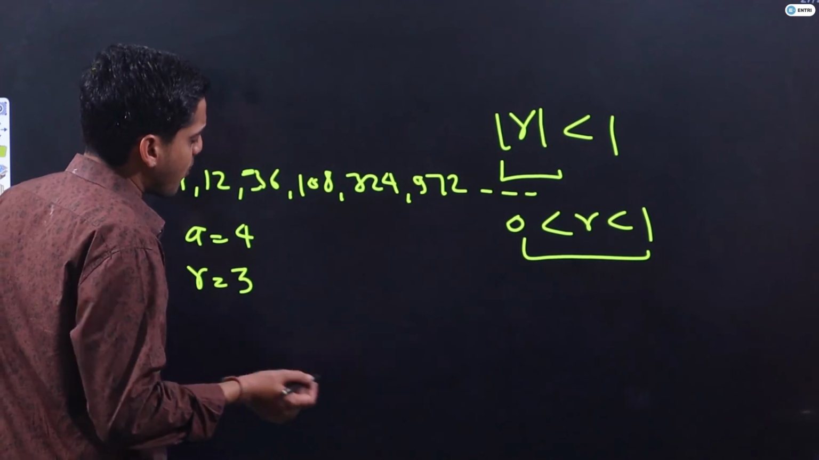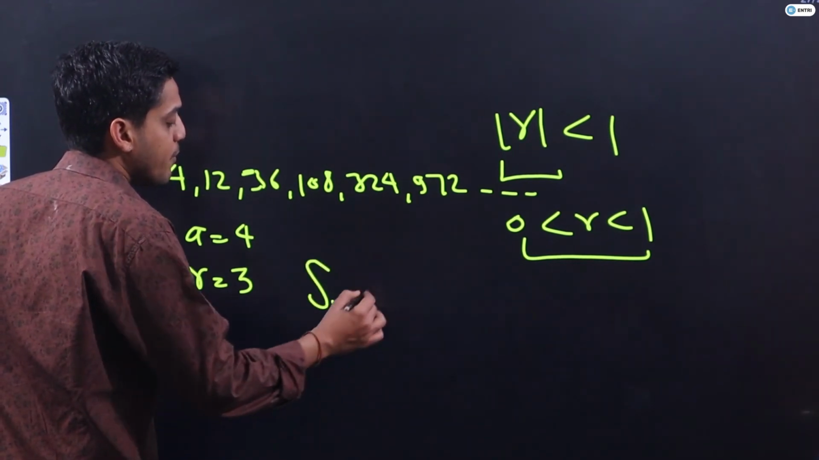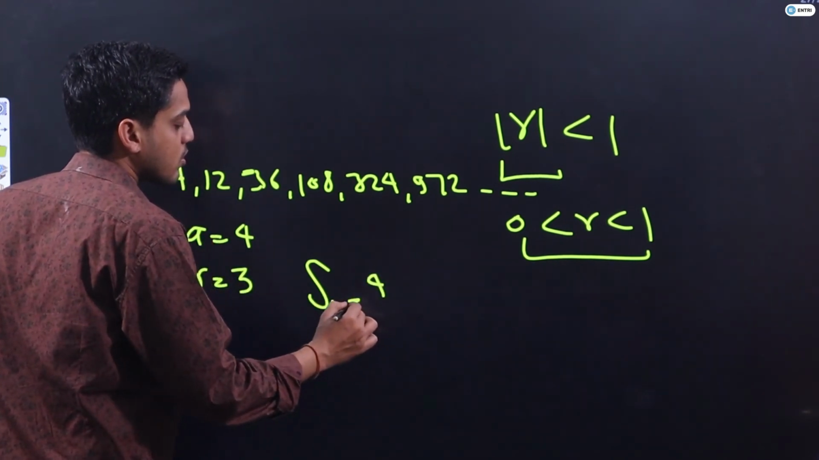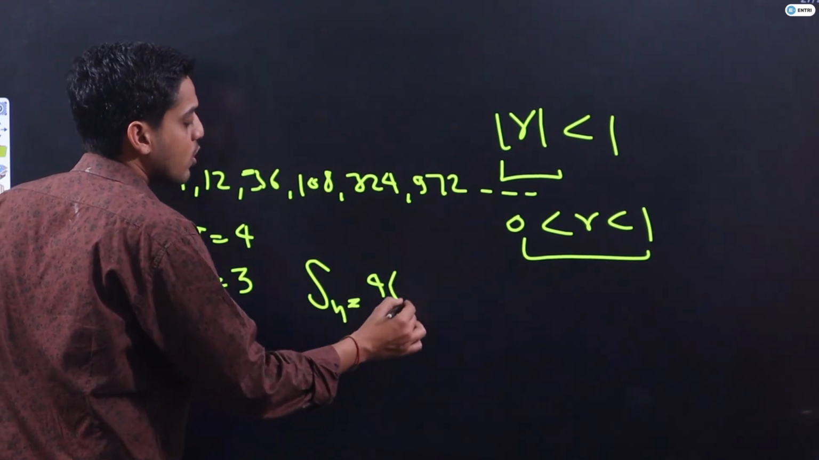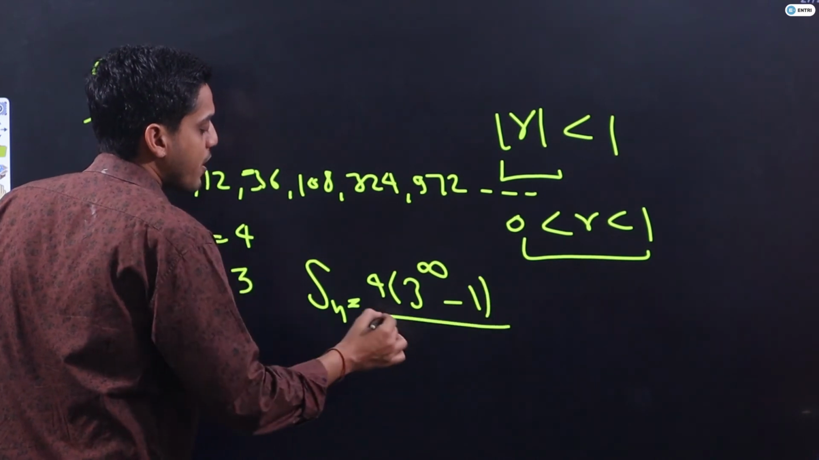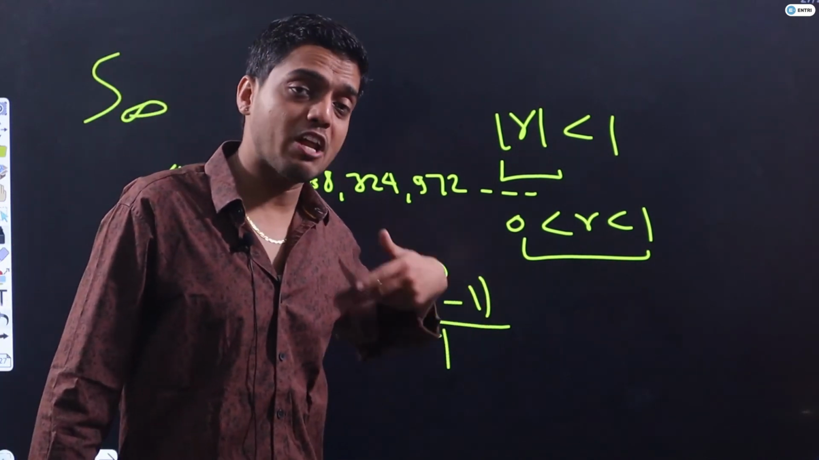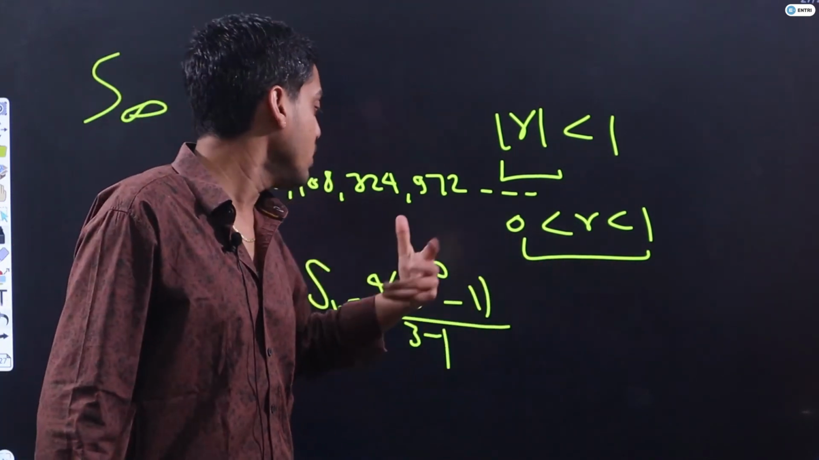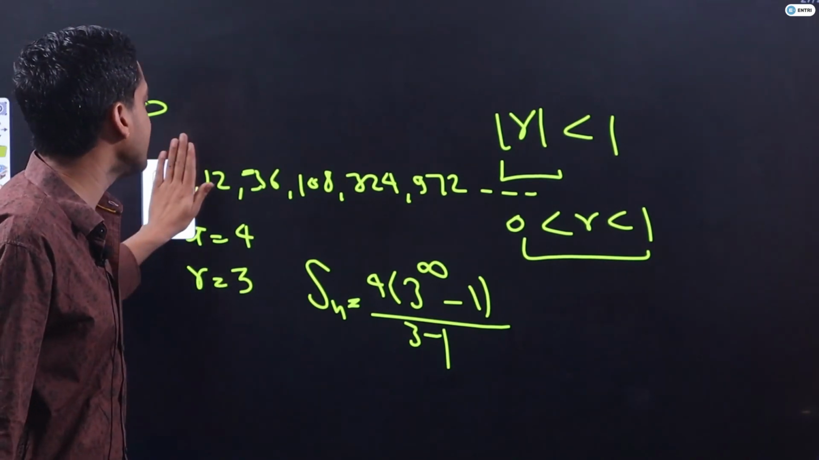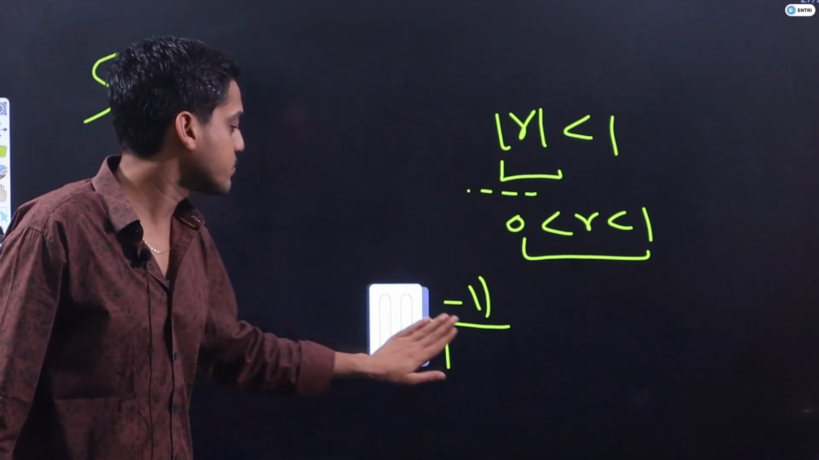I can put it in the formula as well. The sum of n terms of a GP will be A into r to the power n minus 1 upon r minus 1. A is 4, so I am putting 4 into 3 to the power infinite, because there are infinite terms, minus 1. What is 3 to the power infinite? It will be infinite, and infinite minus 1 will remain infinite. That's why if r is greater than 1, we will not calculate the sum of infinite terms. I hope it is clear to each and every student.